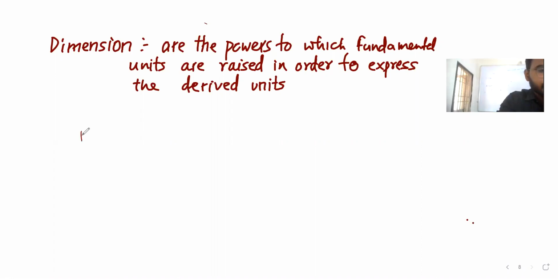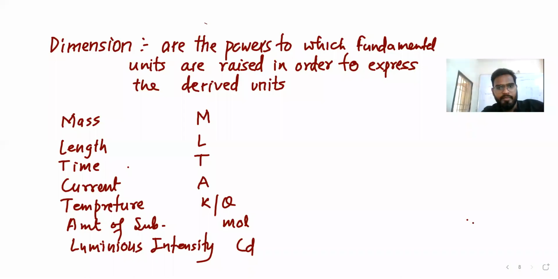Mass dimensional formula is M. Length dimensional formula is L. Time dimensional formula is T. Electric current is A. Temperature is K or theta, you can write both.